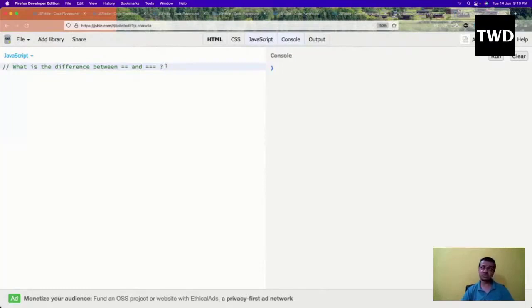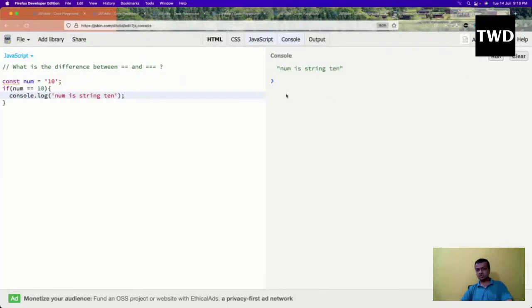Let us see that. Suppose I have a const num equal to string 10, and then if num double equal to 10, console.log num is string 10. So it will give me this output.